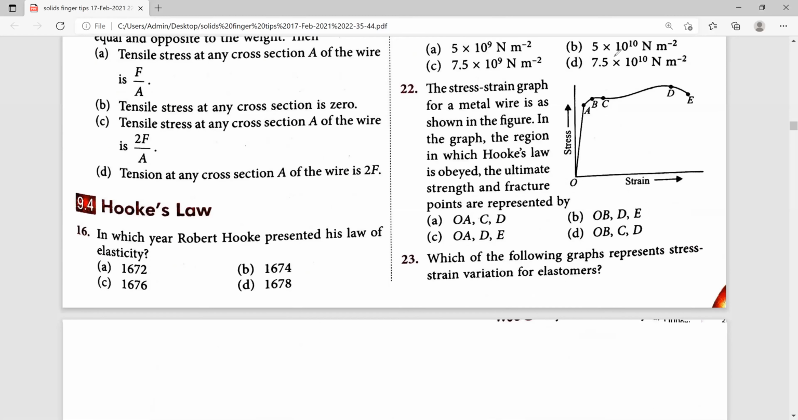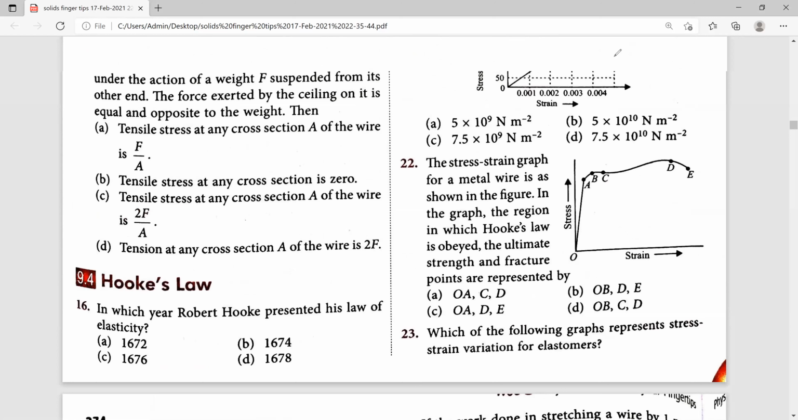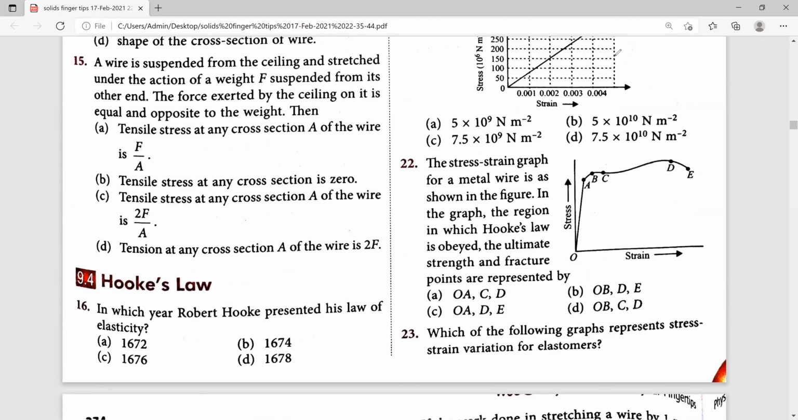Next, 16th one. In which year did Robert Hooke present his law of elasticity? So, look, in the year 1676, Robert Hooke presented his law of elasticity. For that reason, it is now called Hooke's law. Therefore, for 16th one, C one is the right answer.